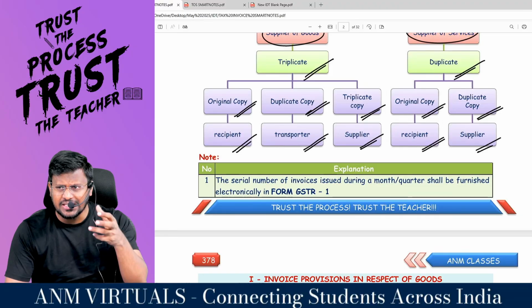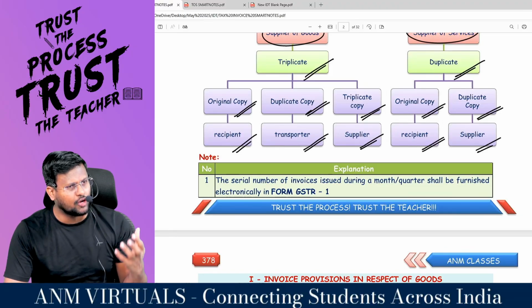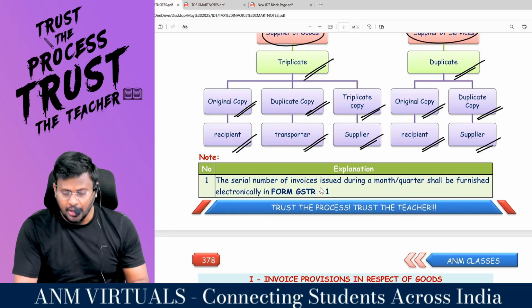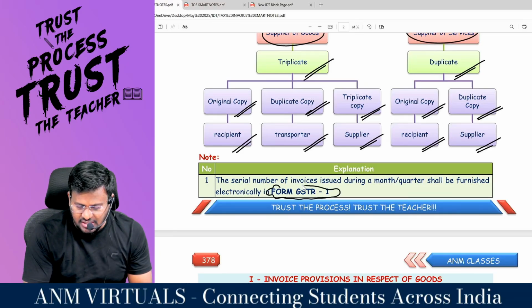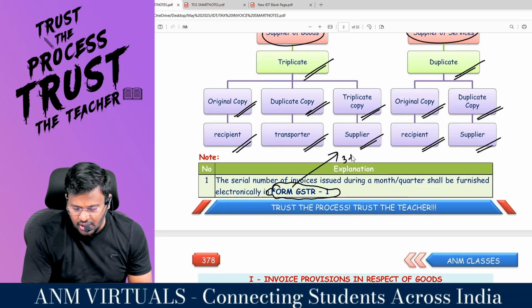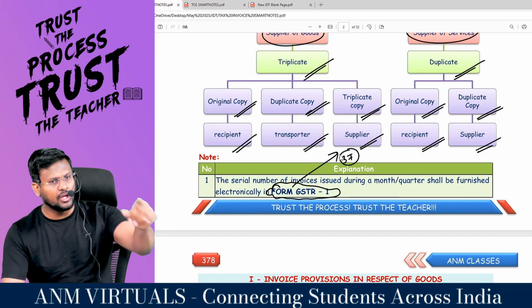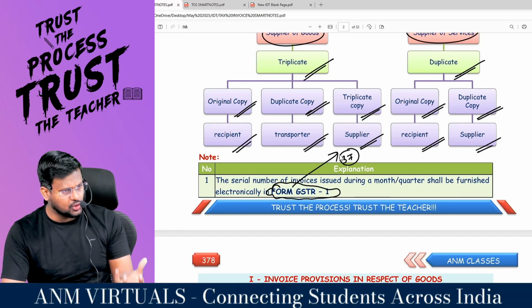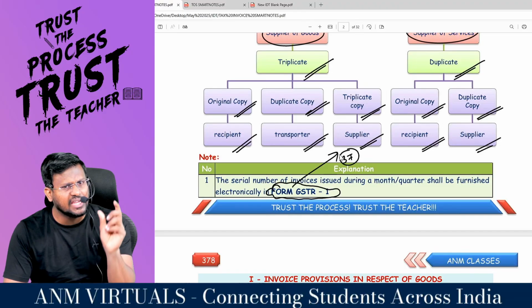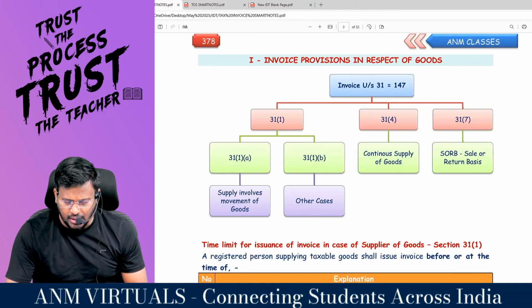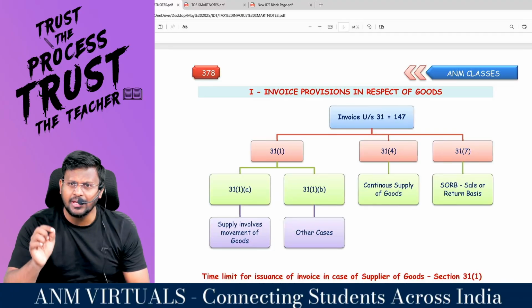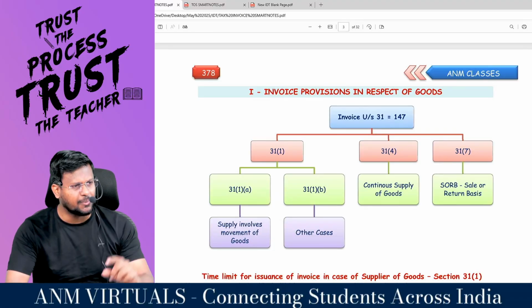Whatever invoices you are raising, being either supplier of goods or supplier of services, the serial number of the invoices you have to upload in form GSTR1. That is in the return chapter, section 37. You will file the outward supply. In that outward supply, my dear lovable students, you have to upload the serial number of the invoices you are issuing. Are you all really with me?